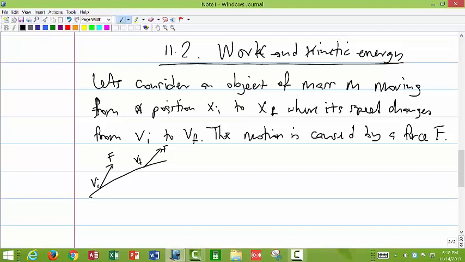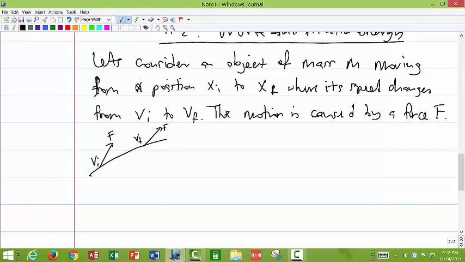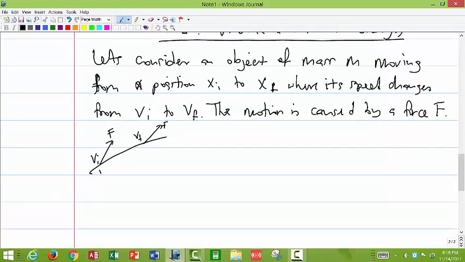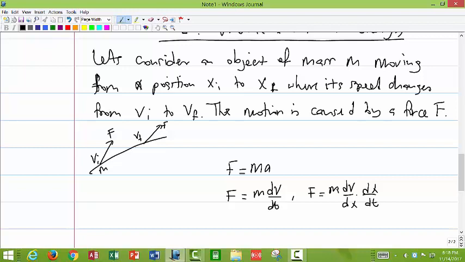Okay, so we can find the relationship between work and kinetic energy. This object has a mass m and it's moving from one point to the other. So we can say that the net force F is equal to mass times acceleration. So the net force is equal to m dv/dt, which we can write as F equals m dv/dx times dx/dt.